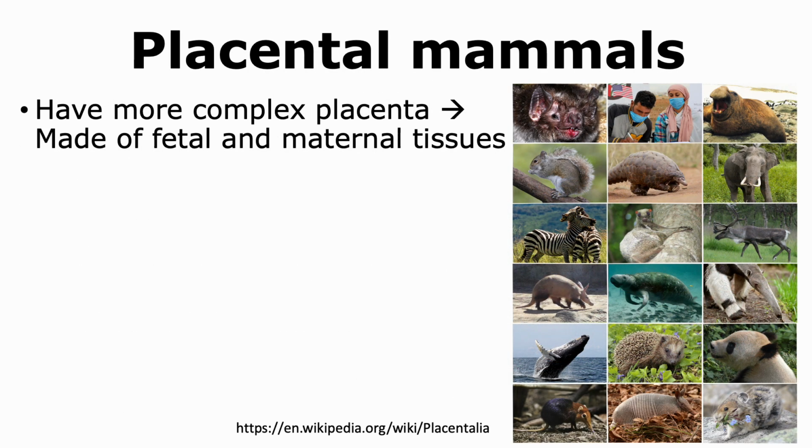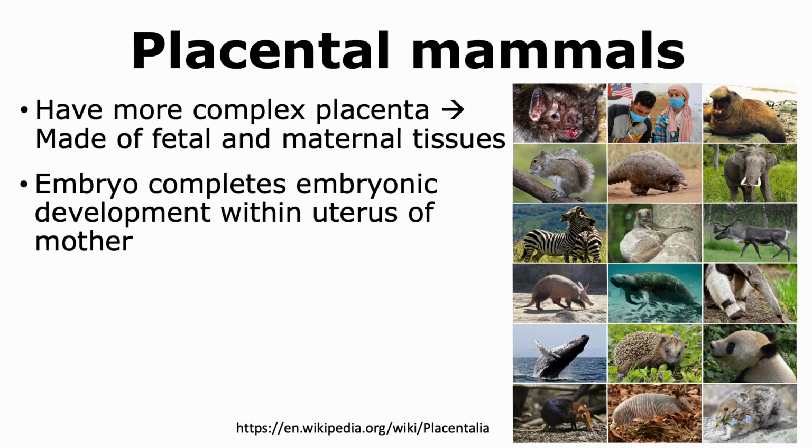In contrast to marsupials, placental mammals have a more complex placenta. It is made up of fetal and maternal tissues. This placenta allows the embryo to obtain more nourishment, and hence it is able to complete a lot of its embryonic development within the uterus of the mother before being born. Most mammals on Earth are placental mammals.